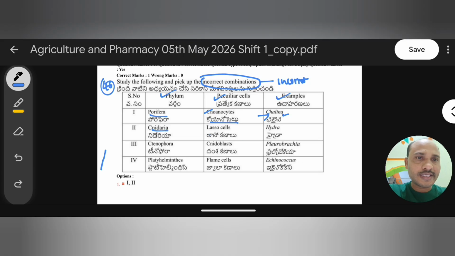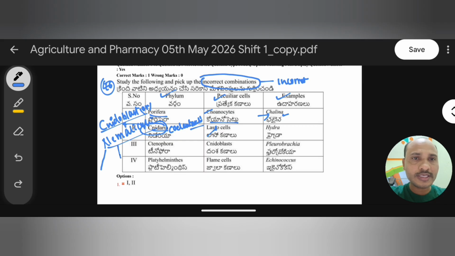Cnidaria, and it is said to have lasso cells. Cnidaria, also known as Coelenterata as we just discussed, does not have lasso cells. Instead, Cnidaria Coelenterata organisms have cnidoblast cells, very important, also called nematocytes. Cnidaria Coelenterata contain cnidoblast cells or nematocyte cells.